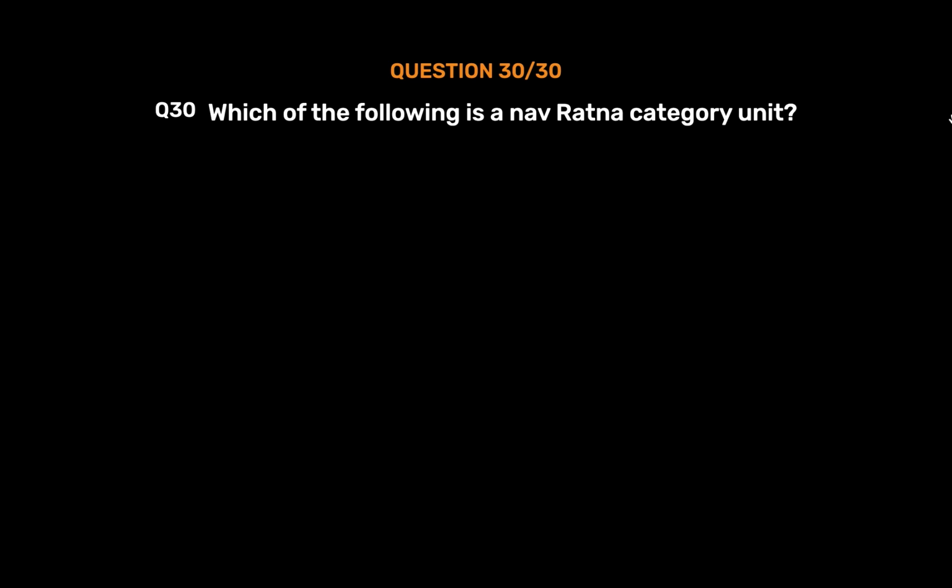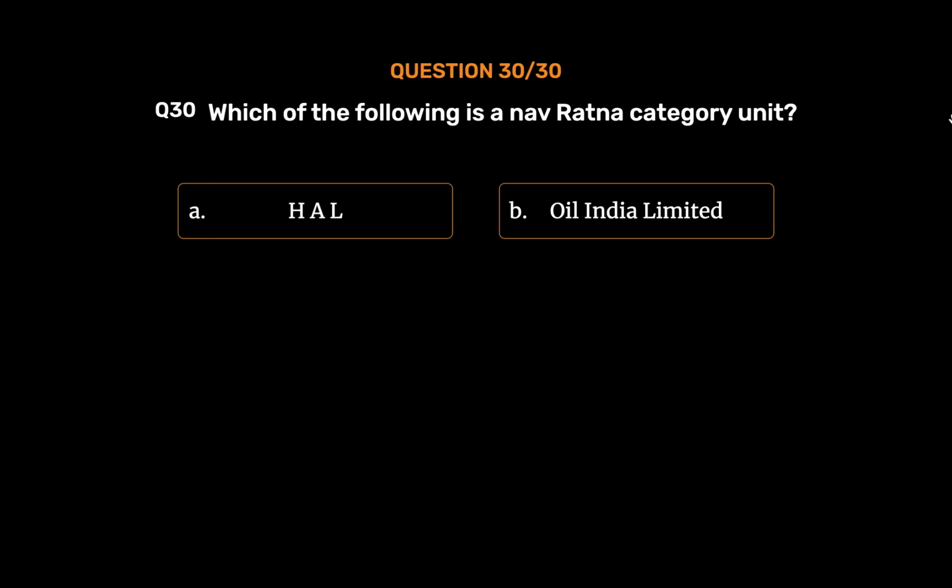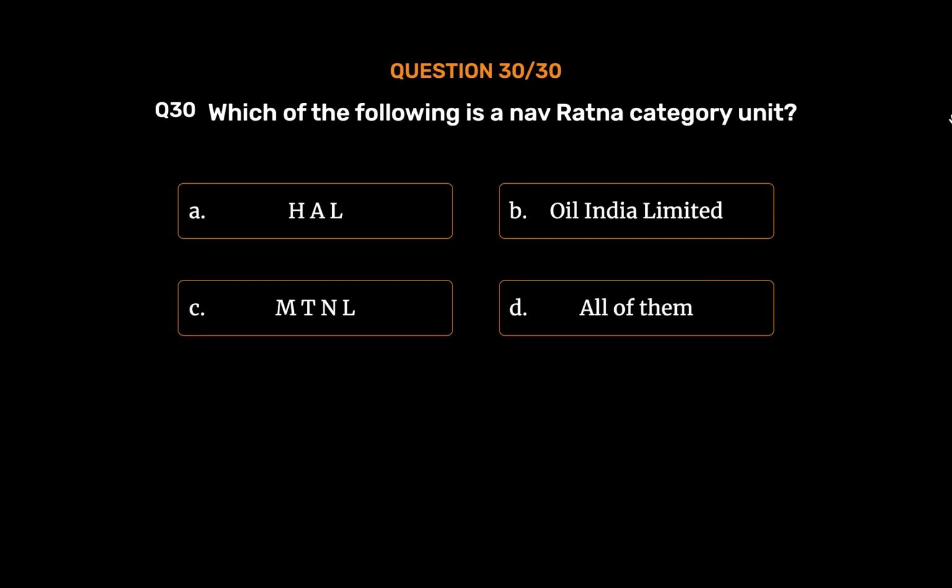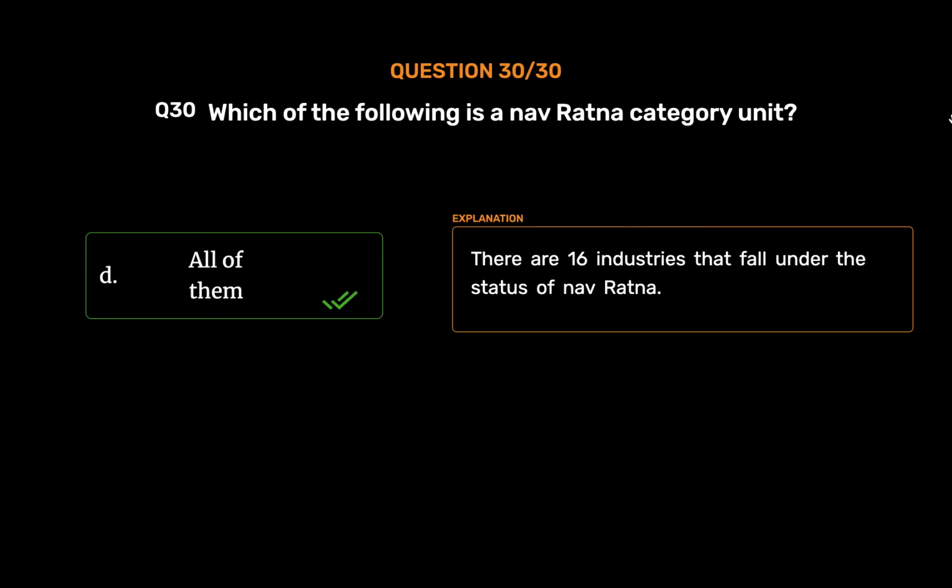Question number 30. Which of the following is a Navratna category unit? Option A. HAL. Option B. Oil India Limited. Option C. MTNL. Option D. All of them. The correct answer is Option D. All of them. There are 16 industries that fall under the status of Navratna.